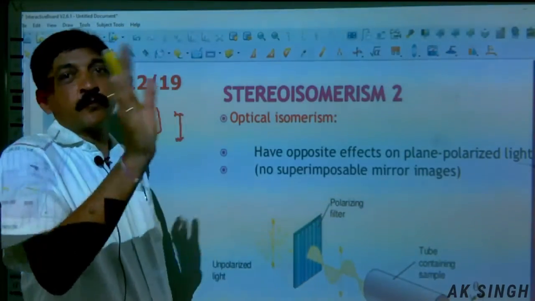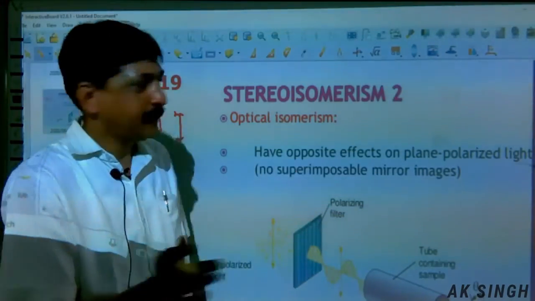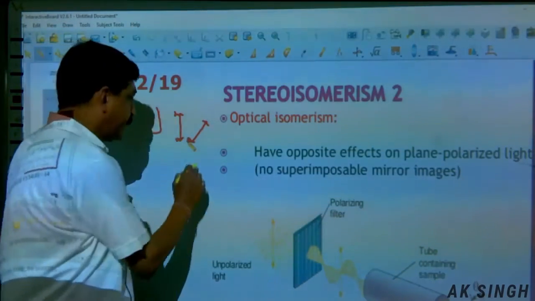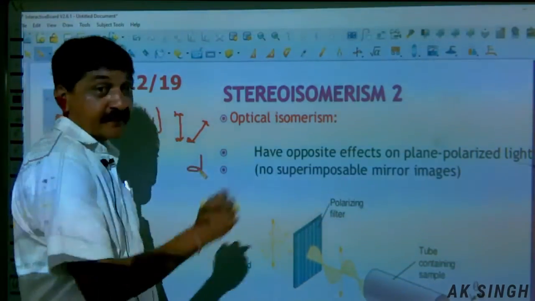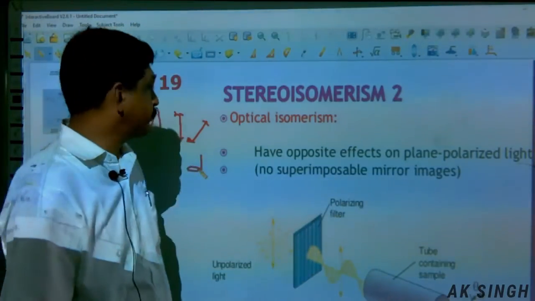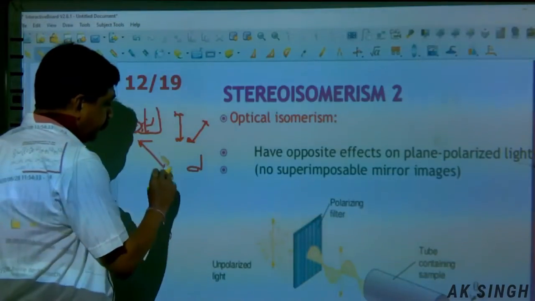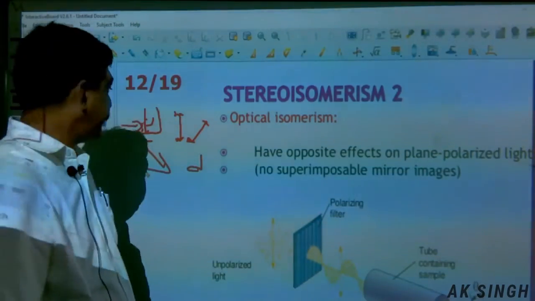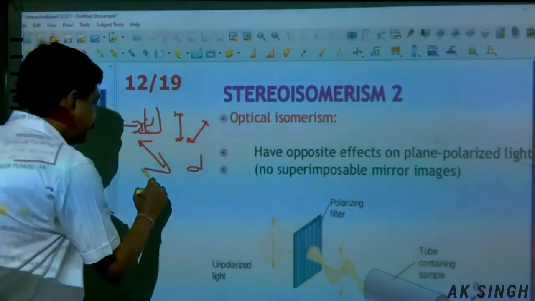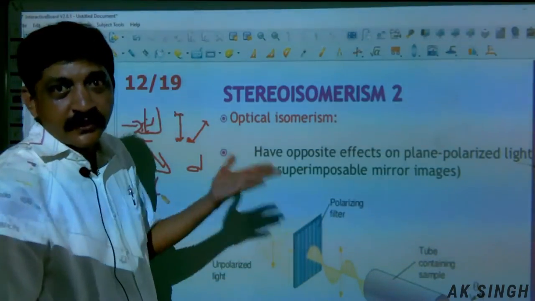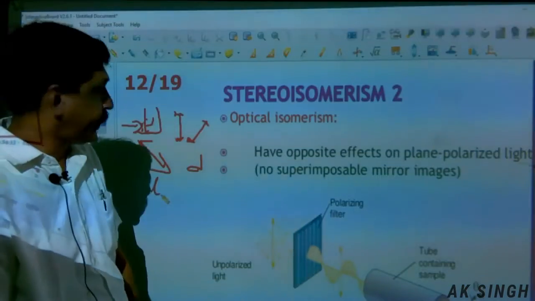When the rotation is towards right, it is dextro rotation, and the substance is said to be dextrorotatory. And if the compound is capable of moving the plane polarized light towards left, that is the L form, levo form, then it is levo rotation and the substance is levorotatory.